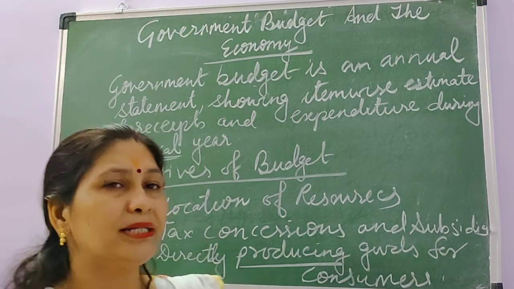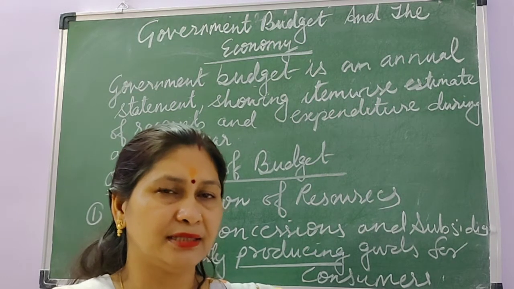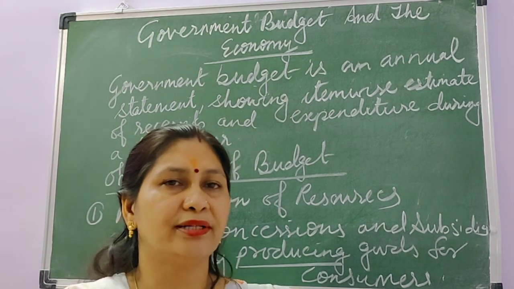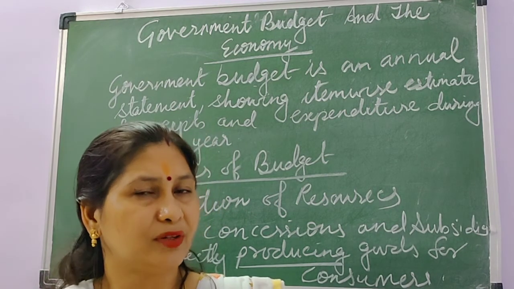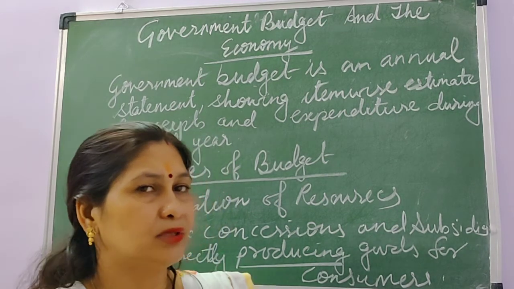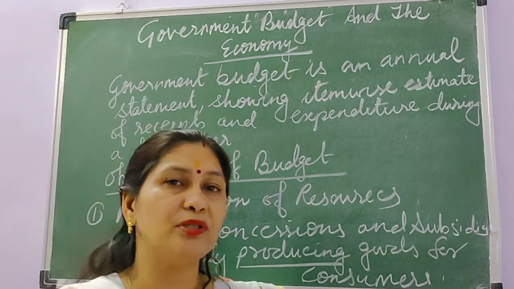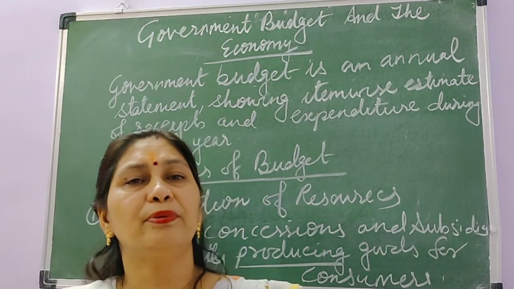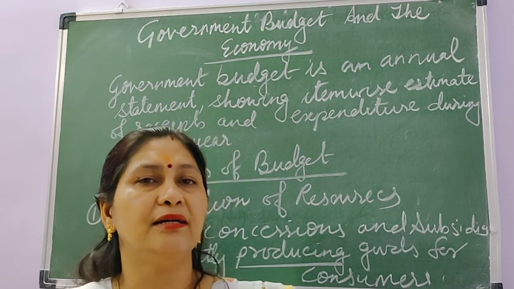And then the government is giving tax concession for doing investment in backward areas and for the production of those commodities which are generally needed by the people. And also government is providing raw material at subsidized rates, which will be part of the planning in the budget. And also government is directly producing those goods which are not produced by the private sector and which are generally used by the poor people.